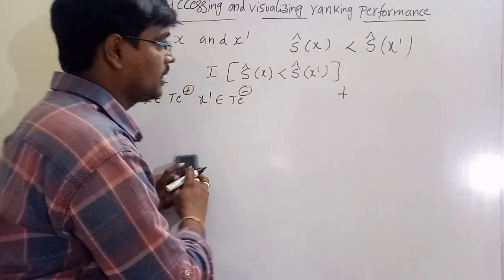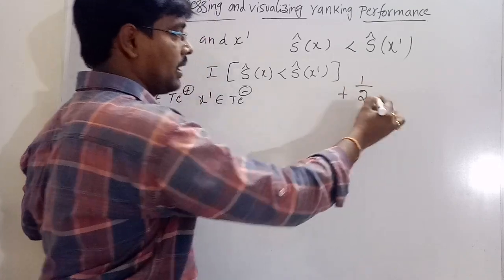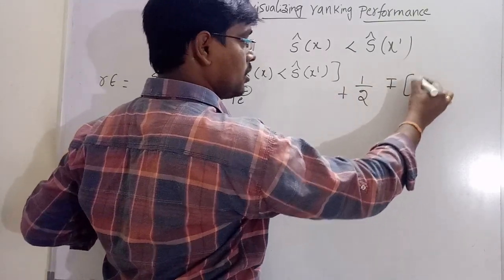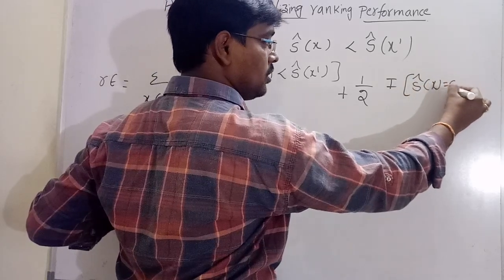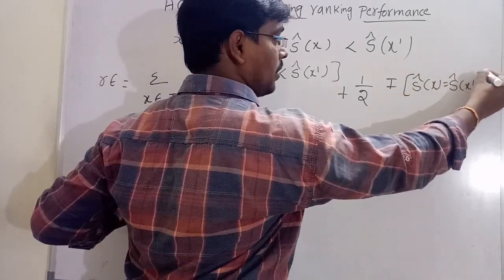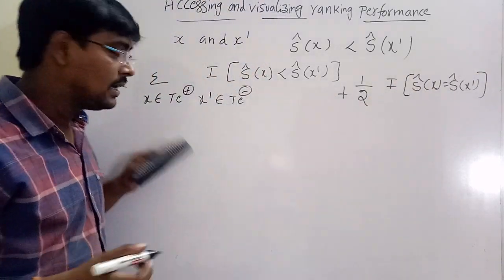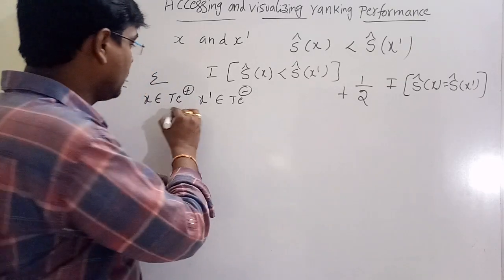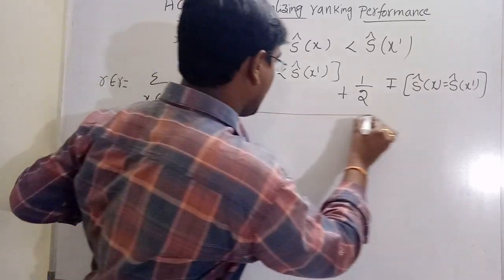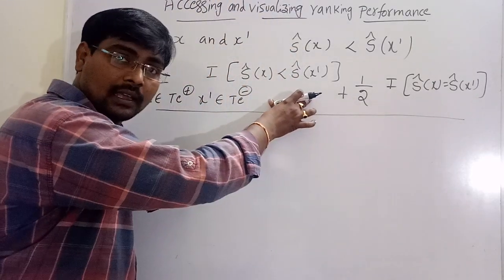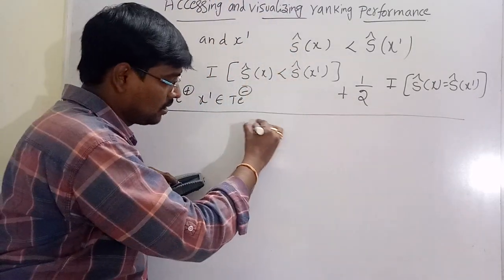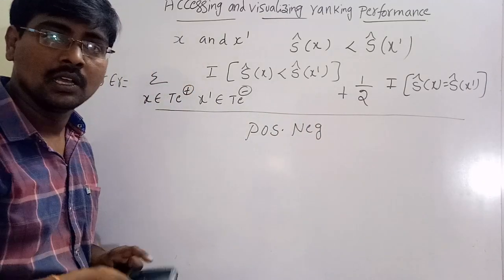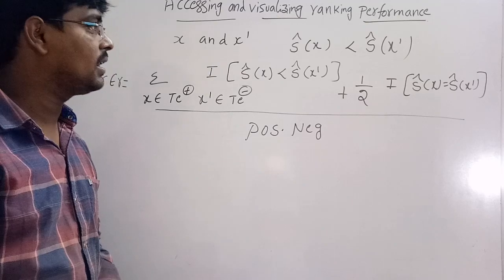So half ranking error when score of positive is equal to score of negative. The ranking error rate is the total number of occurring ranking errors divided by the total possible ranking errors.